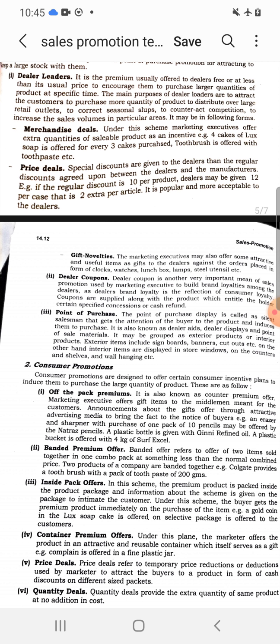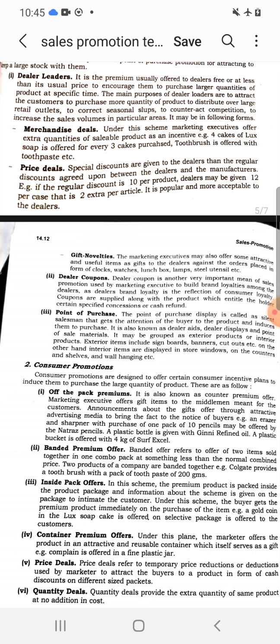Second is dealer coupons. Dealer coupons is another way to promote loyalty amongst the dealers, where coupons are provided to them. They are eligible for cash refund and concession for the next time purchase.